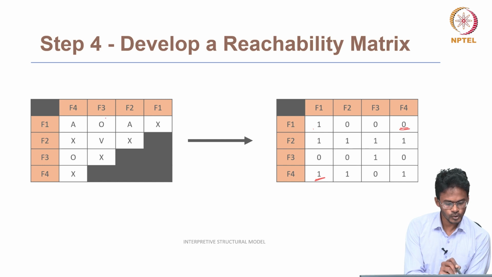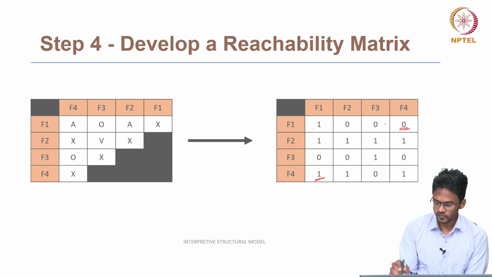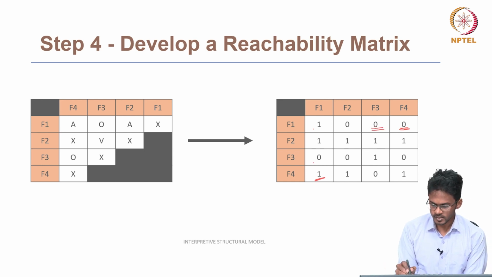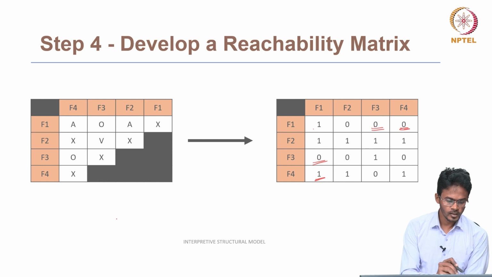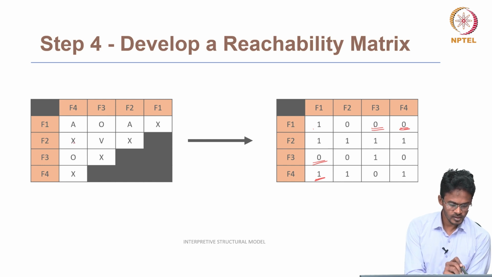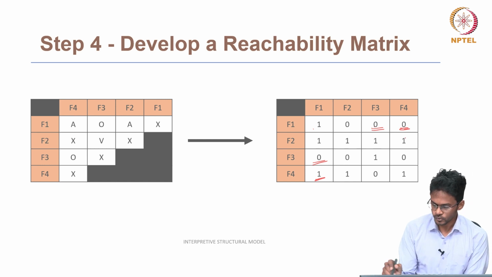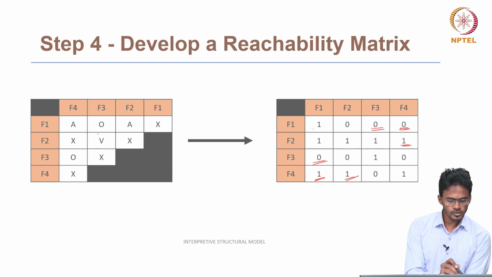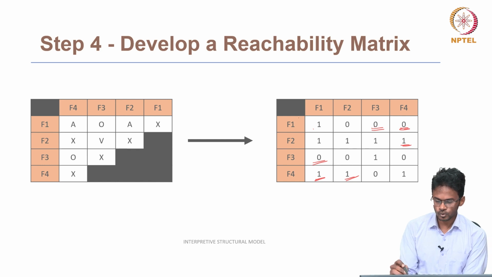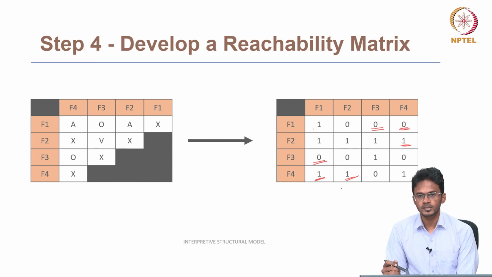If we take F1 to F3, it will be O. So for F1 and F3, both relationships will be 0. F1 to F3 is 0. At the same time, F3 to F1 is also 0. And F2 to F4 is X. So it means that both F2 to F4 and F4 to F2 will be 1. Similarly, for F2 and F3 we have to fill all the cells and we will get the reachability matrix.